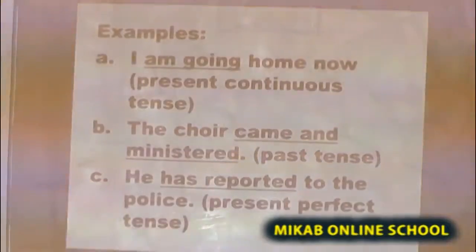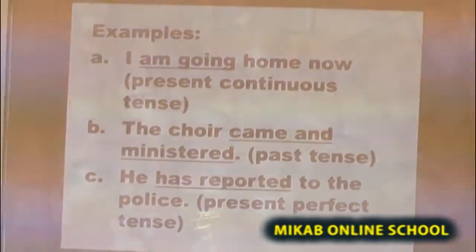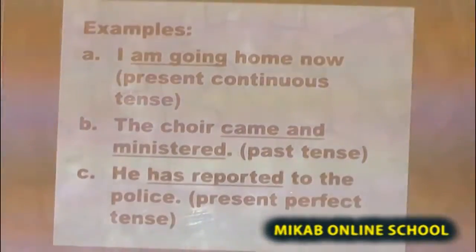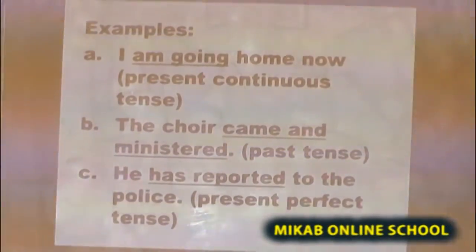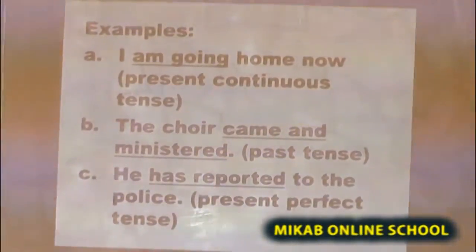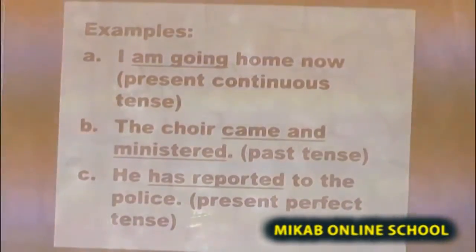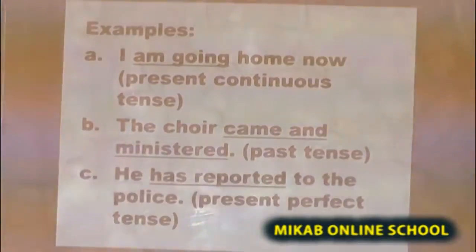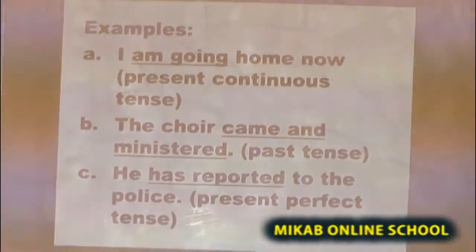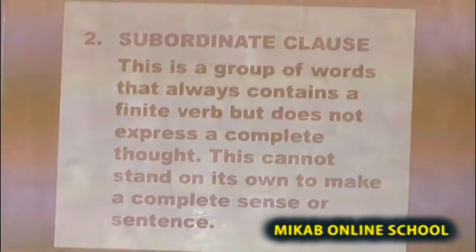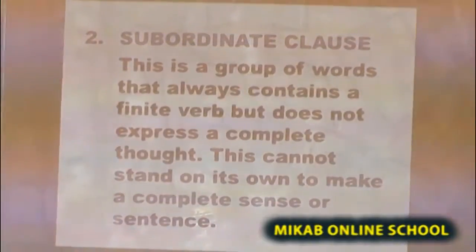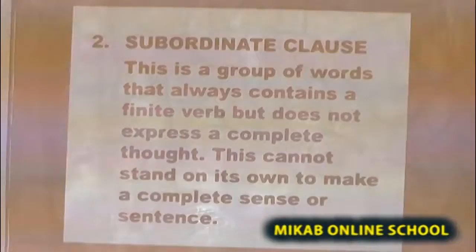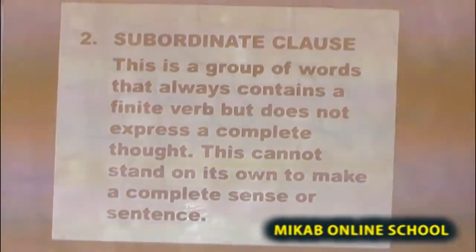The verb here, has reported, is present perfect tense, and is a finite verb because it belongs to a particular tense. Therefore, it is a clause and it is an independent clause. Now, the second one is subordinate clause.